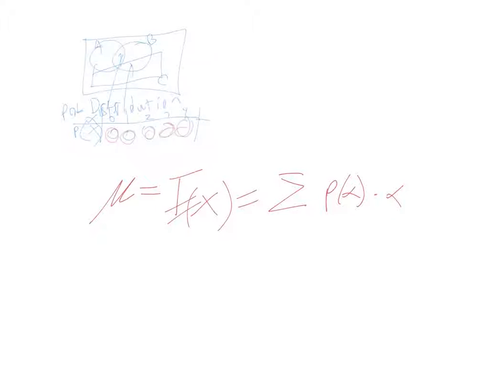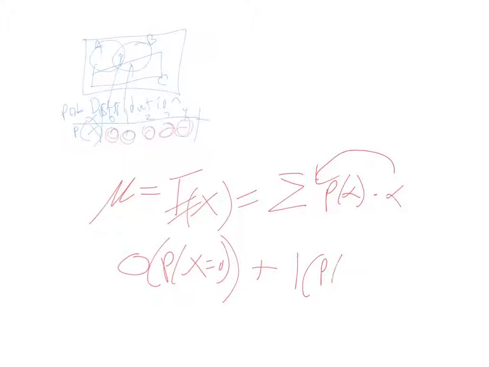Usually these are written in the other order, so this would be in front. But you would take 0 successes times the probability that 0 happened, plus 1, which is from that distribution table up here, right? I got 0 and I have 1, and times the probability that X equals 1, plus, and that gives you the mean of a probability distribution.